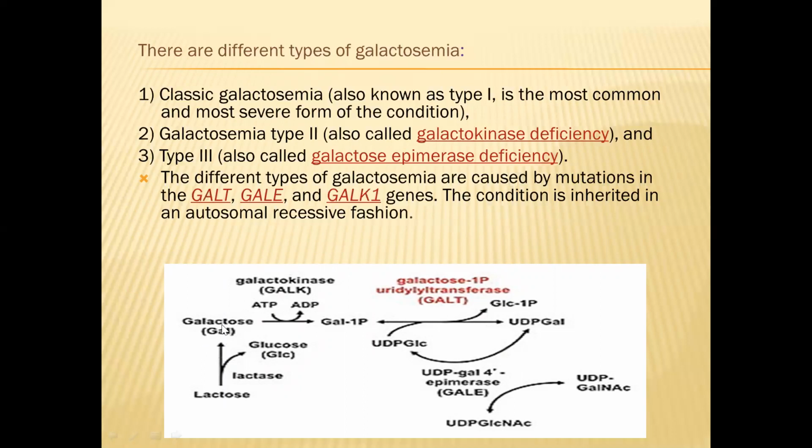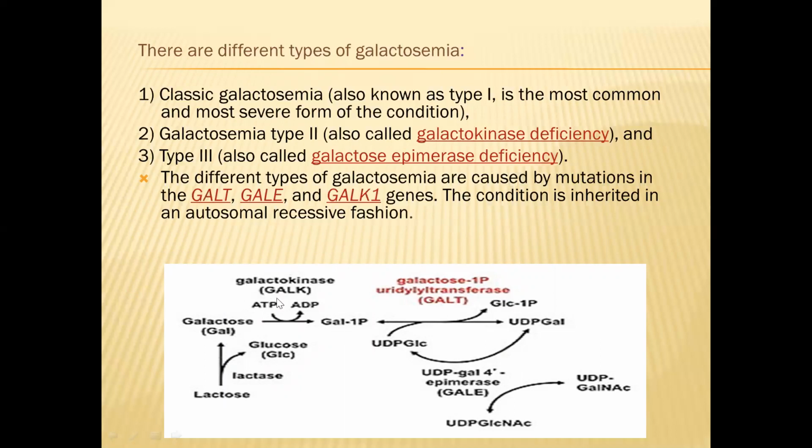You can see here galactose converts to galactose 1-phosphate by the enzyme galactokinase, called GALK. Next, galactose 1-phosphate uridyl transferase, GALT, converts it into UDP-galactose. This reaction is stopped due to absence of this particular enzyme.